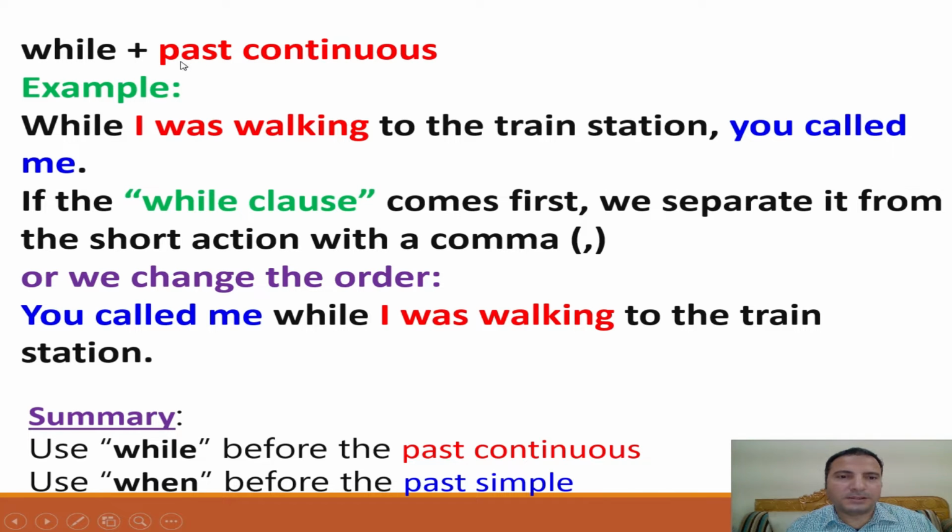While plus the past continuous. For example, while I was walking to the train station, you called me. Also, if the while clause comes first, I put a comma. We separate it from the short action with a comma. Or we change the order. So here also I can start with: you called me while I was walking to the train station.